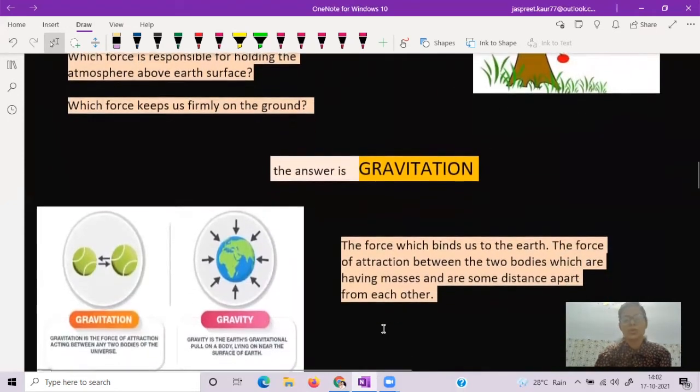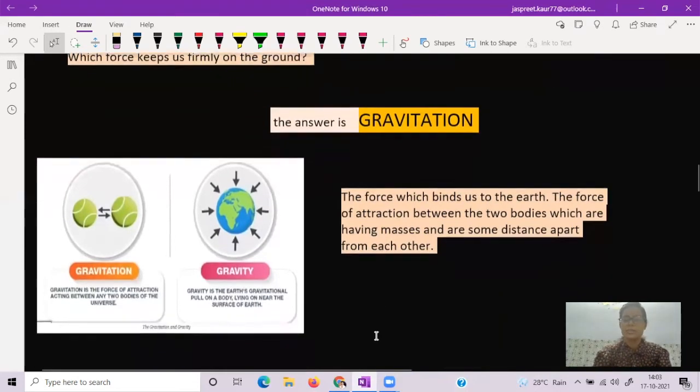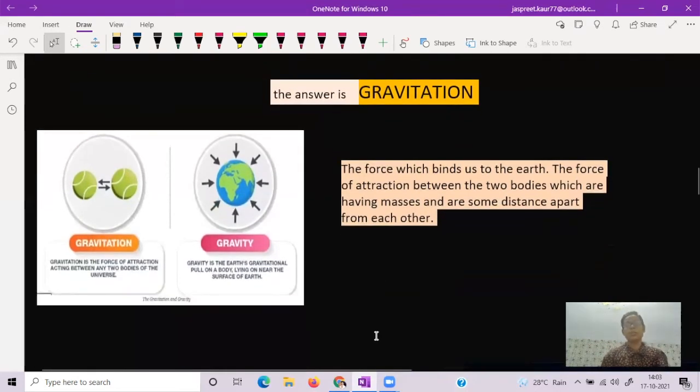The gravitational force is just a simple force which binds us towards the earth. It is the force of attraction between two bodies which have some masses and some distance between them. Actually, gravity is a particular case of gravitation.